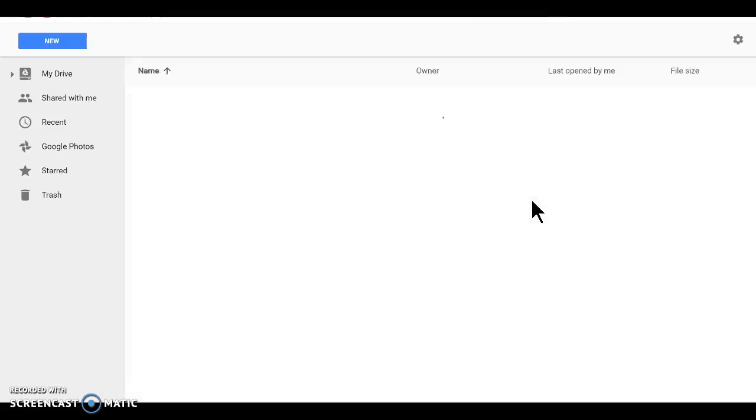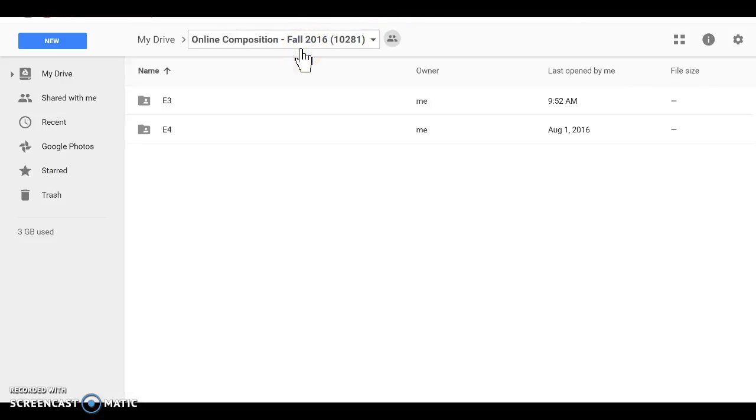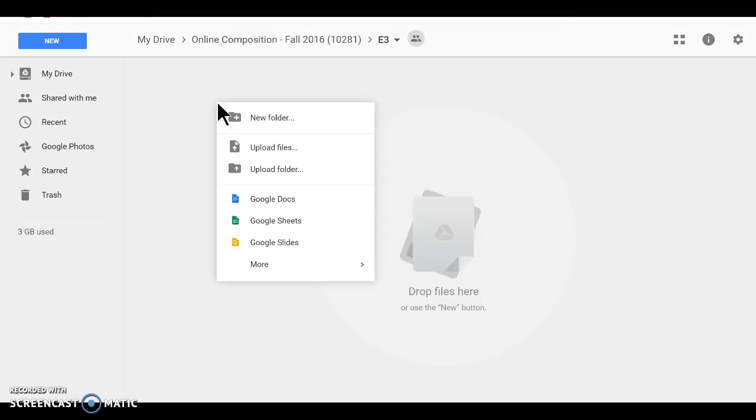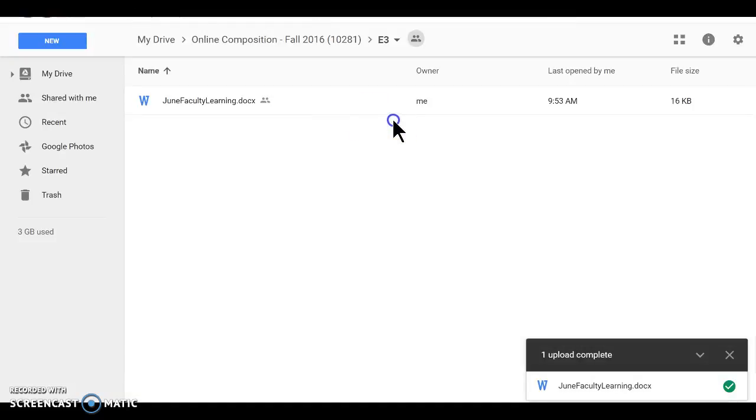So here we are, and we are in our Google Drive. You'll notice right here that we are in the E3 folder area. If I wanted to see all of the folders for our class, I would just click back here, but now I want to be in E3, and I want to upload my document. So if I right click and click new folder, or I can go over here and click, not new folder, I apologize, upload files, and I can choose the file that I want. It will upload, and you'll see right here, right away, that it's here.